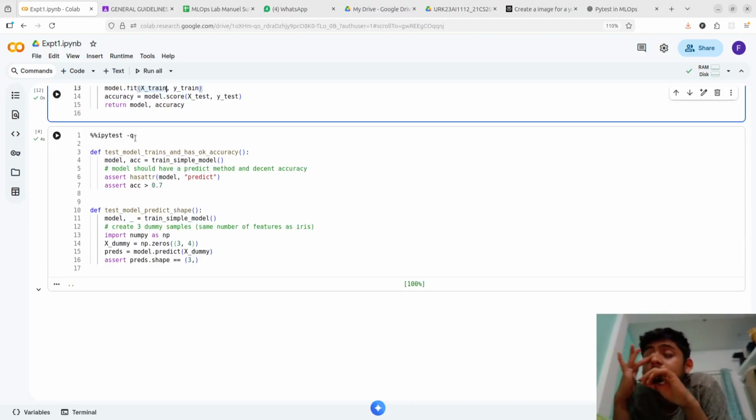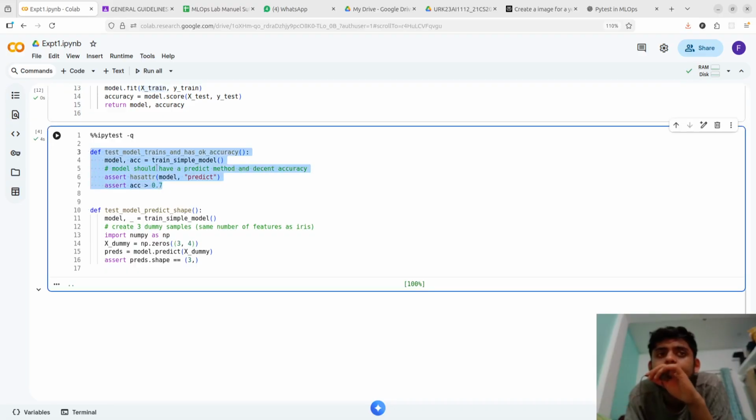Now we're using ipytest -q and a function, test model train, that has an okay accuracy check, just for understanding, where we use the trained sample model accuracy and use the same assert to prove whether it is correct or not.